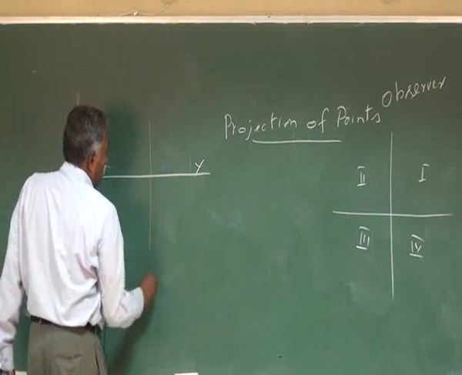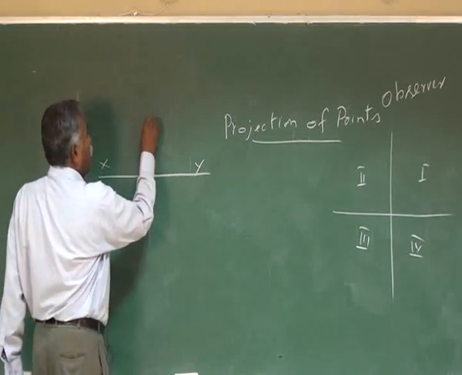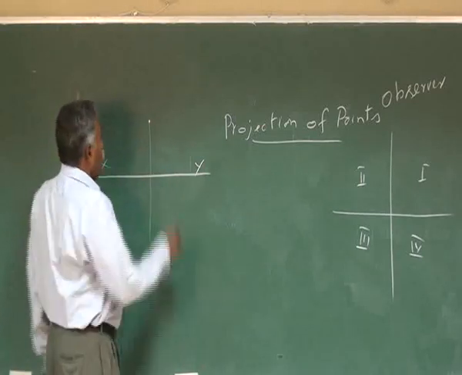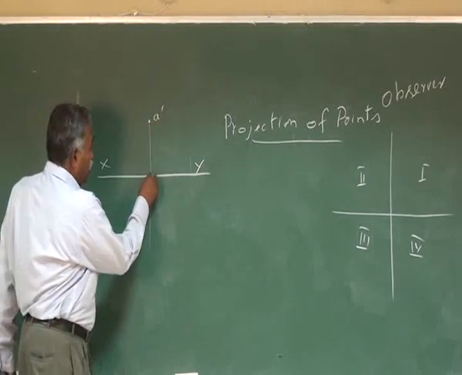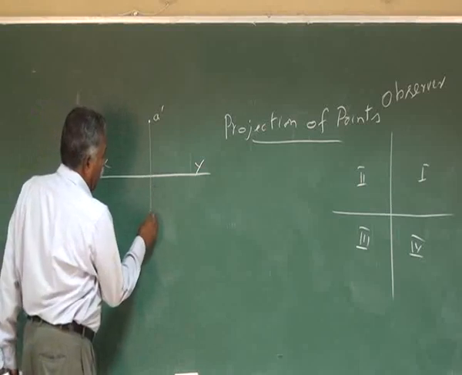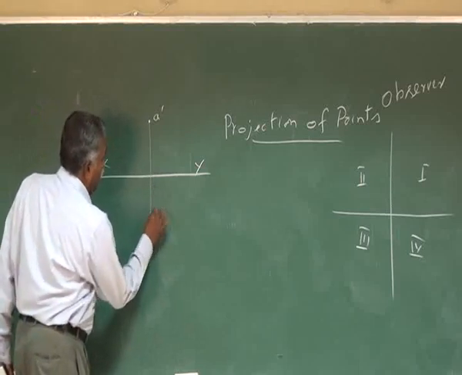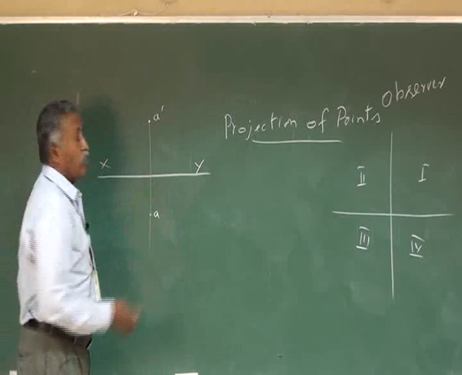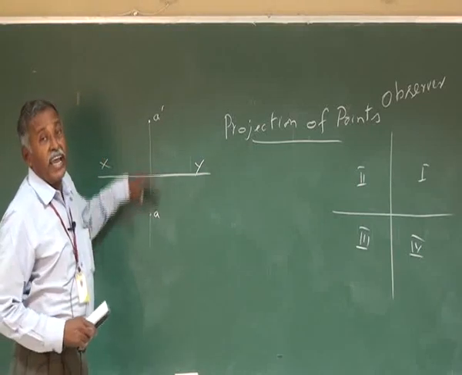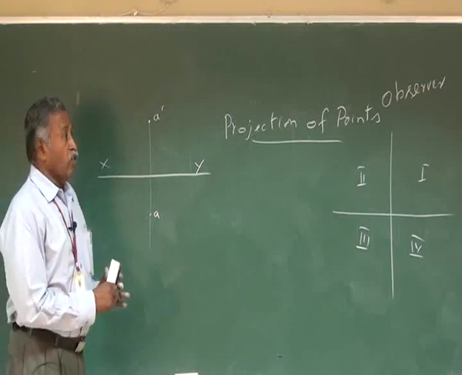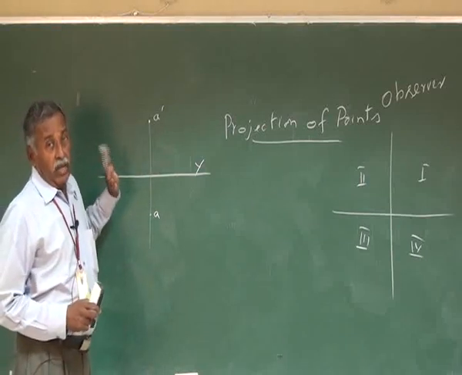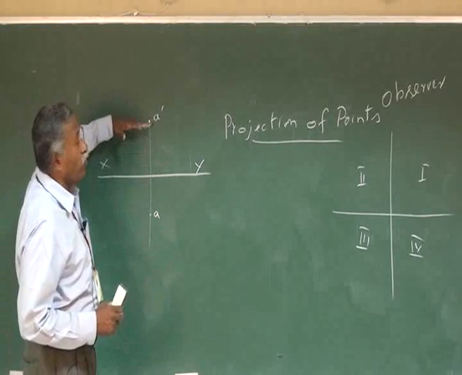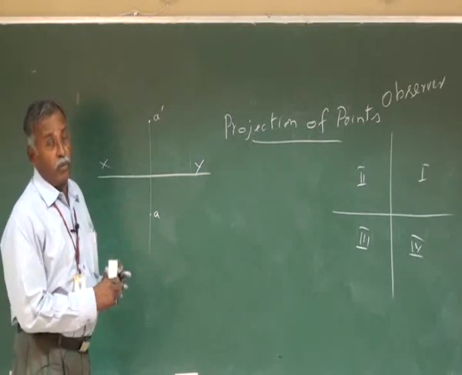So your point, how much distance it is above horizontal plane, comes as A dash. And what is the distance in front of the vertical plane? That distance you mark it, and that is A. So this is the projection of point A in first quadrant. Suppose if the point is in the vertical plane and it is some distance above horizontal plane.